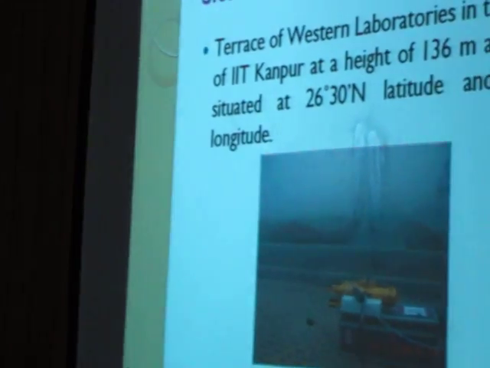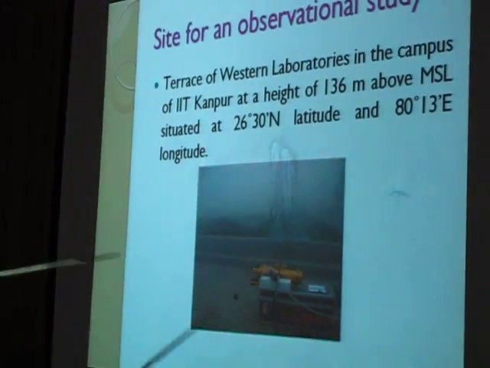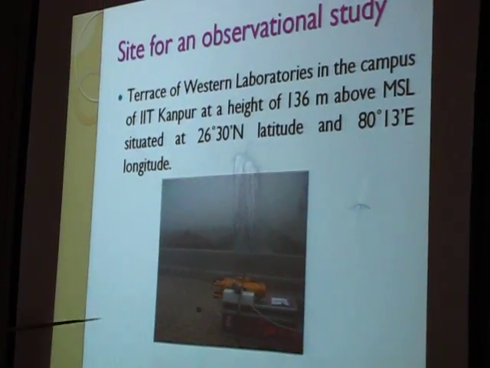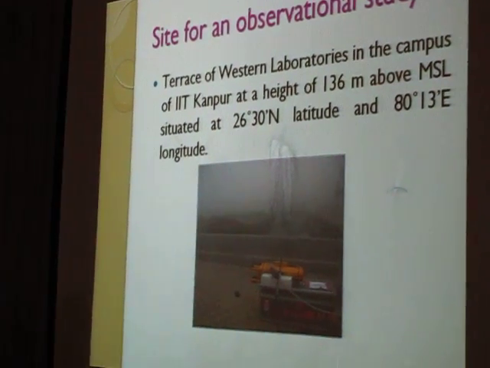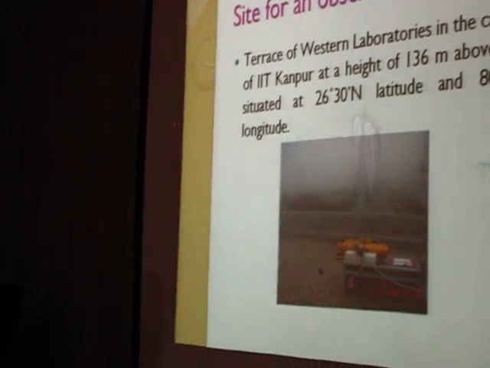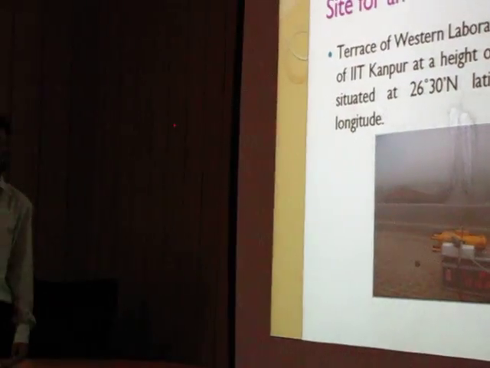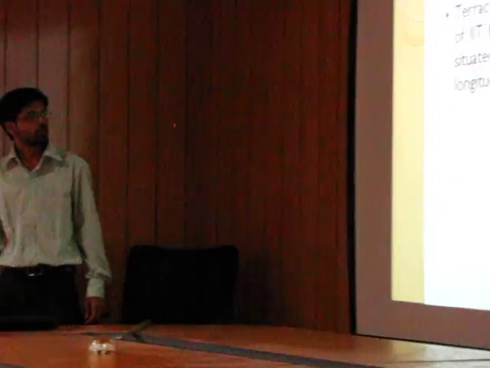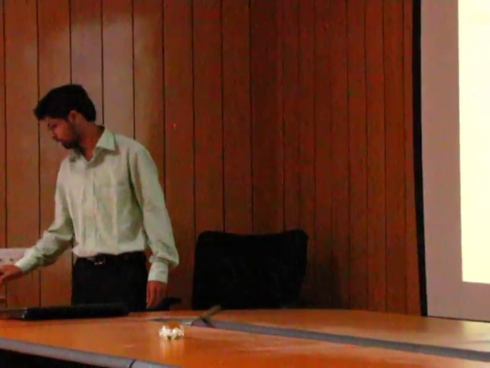This is the site where the observation study was carried out. The observations were carried out at the terrace of Western Laboratories, which is located at a height of 136 meters above mean sea level, and situated at 26 degrees 30 minutes north latitude and 80 degrees 13 minutes east longitude.